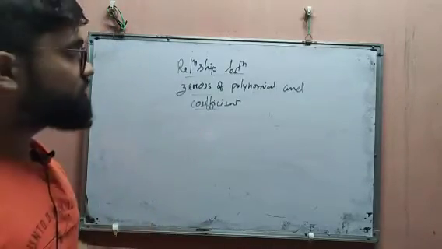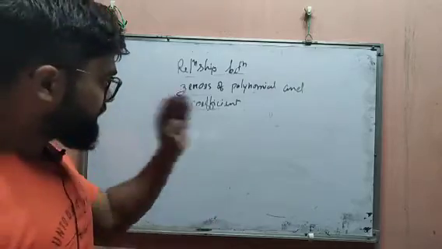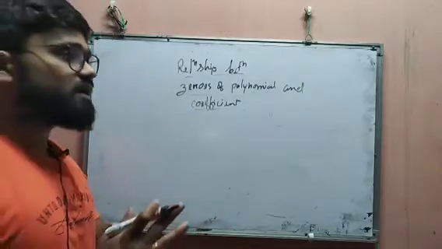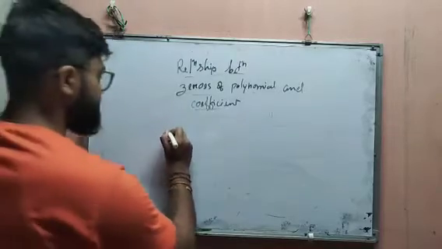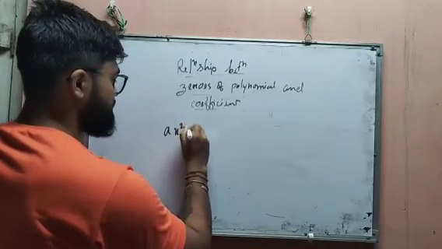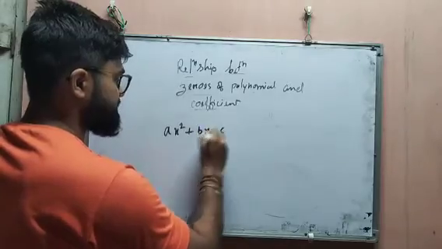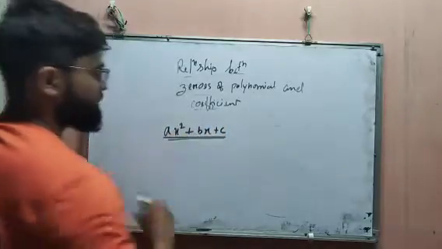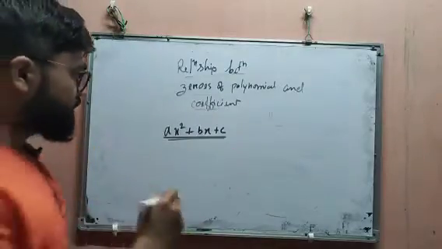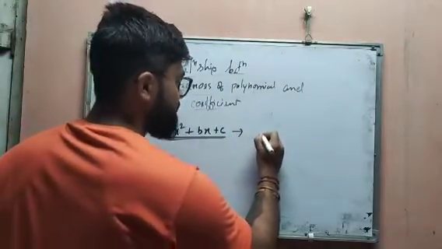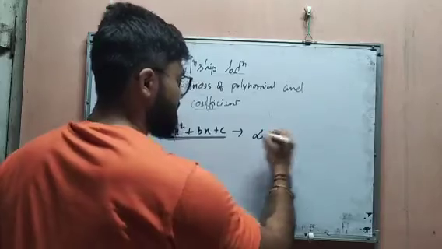I'm taking the quadratic polynomial, because in our class 10 standard we have to learn only up to the quadratic polynomial. Okay, so suppose there is a polynomial ax squared plus bx plus c. Here it is the quadratic polynomial we have taken. Consider it has zeros alpha and beta.